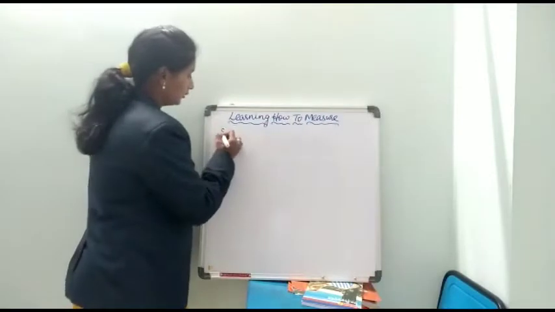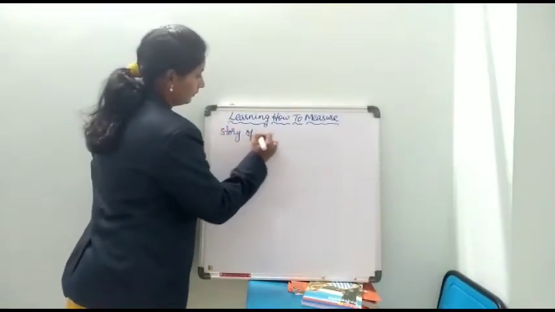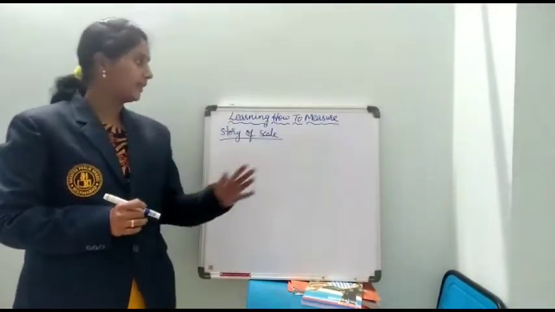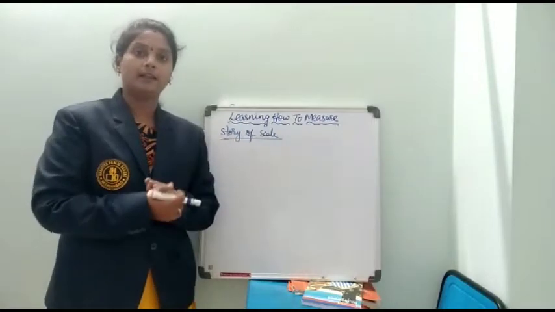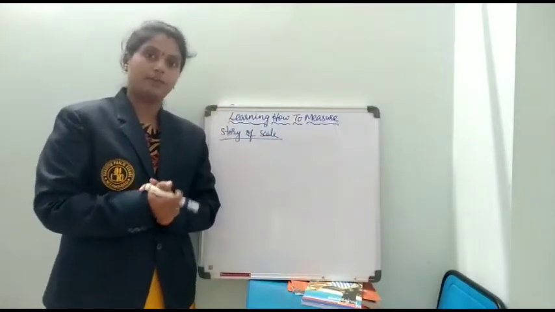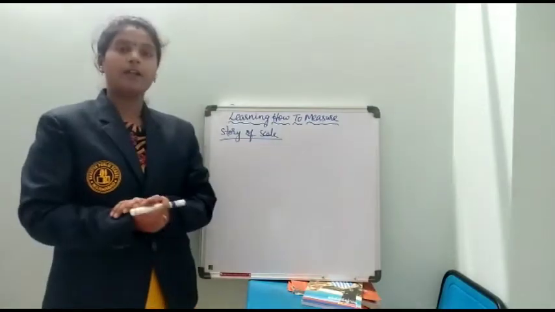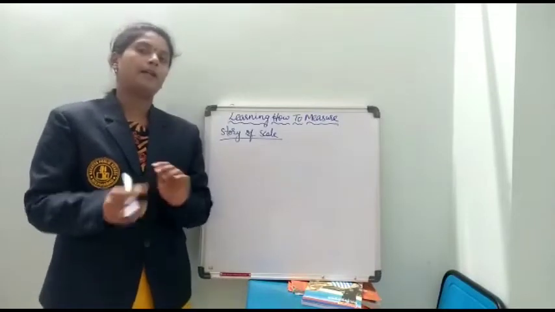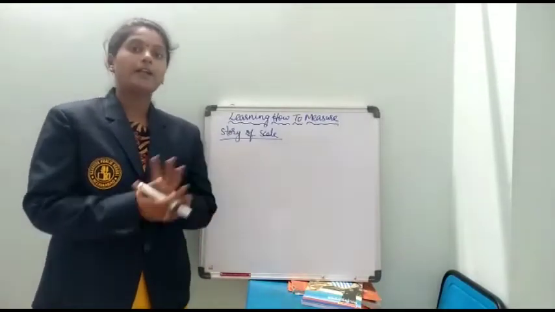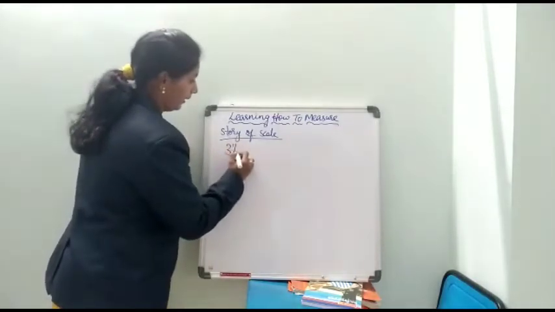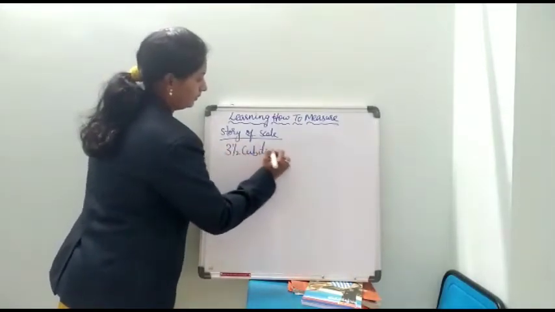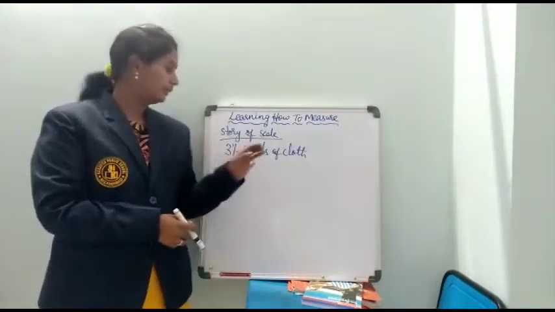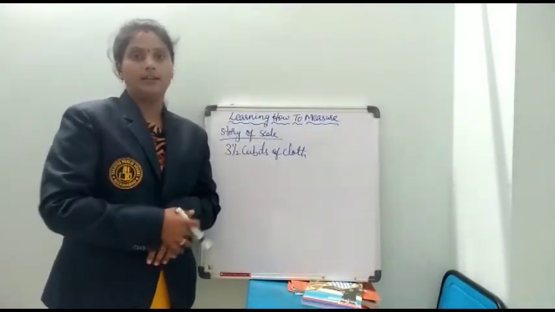So, next one is the story of scale. It's very interesting. In olden days they used to use foot span, hand span and the cubit for measuring distances or any objects. In that same way, one day one tall person went to the cloth shop and asked the shopkeeper to give 3.5 cubits of cloth. He asked him to cut it and give it to him.